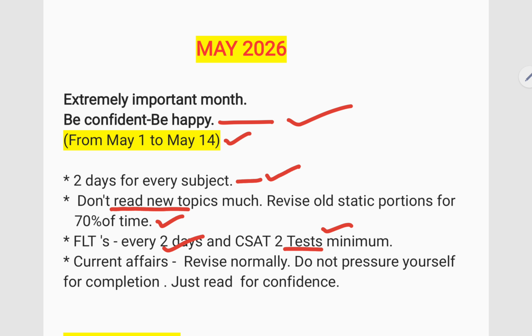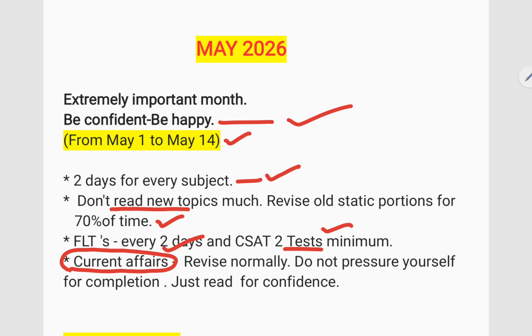And most important point for the month of May, current affairs. This phobia will be there in each and every aspirant. Do not allocate much time for current affairs in the month of May. Don't pressure yourself in memorizing everything, whatever you read in the newspaper or the PTs.